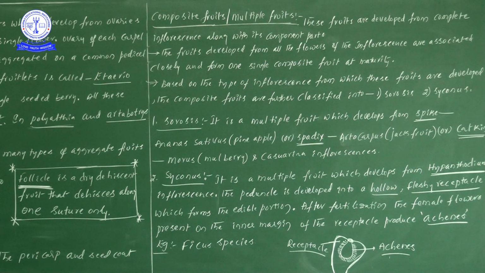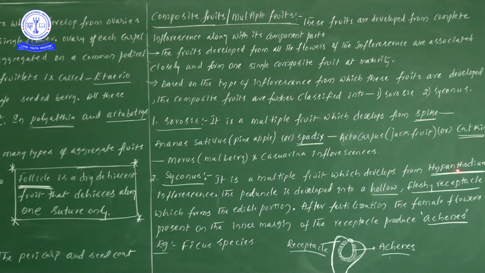An achene is a dry indehiscent fruit in which the pericarp and seed coat remain free. That is the fruit of achene.